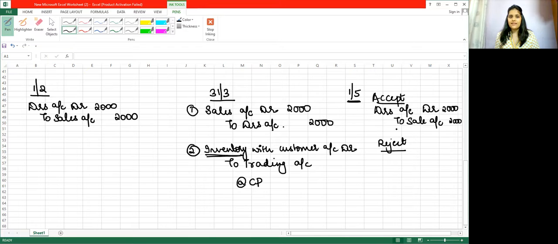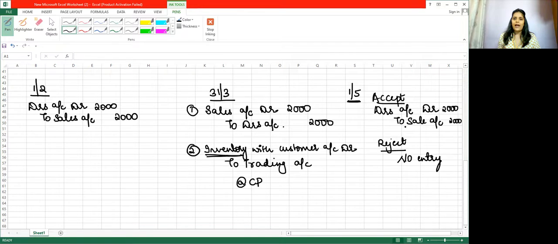If he rejects, then can I say the sale entry you passed, you reverse the sale entry and the goods have come back. So we will not pass any entry. Okay. See, whenever the goods are coming in, it will be recorded in the inventory. Okay. So here in accounts, we will not pass any entry.